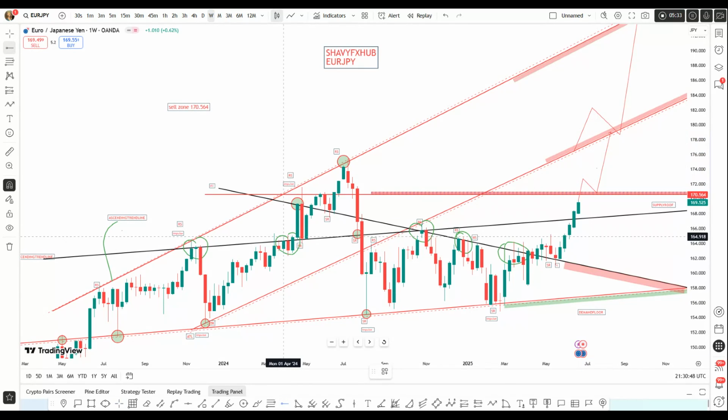So I'm looking out for, in the regular fashion of EJ, EJ can be a little bit of drawdown when it wants to draw down. If it wants to draw down, it's going to draw you down. So I'm looking at a potential opportunity at this area for a possible buy. So at 164.644, I'm looking out for a buy based on the strategy.